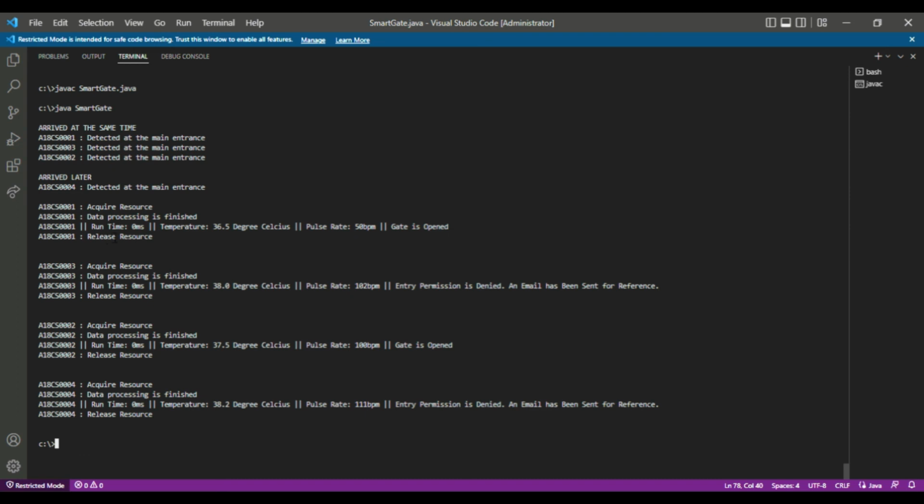Here we can see that the system has already applied fairness inside the code. You can see that the first thread that requests the lock will get the lock first. It means that it uses the first in, first out concept.